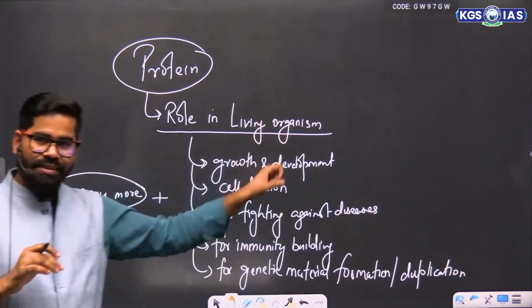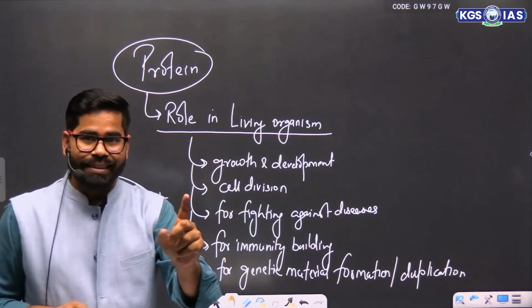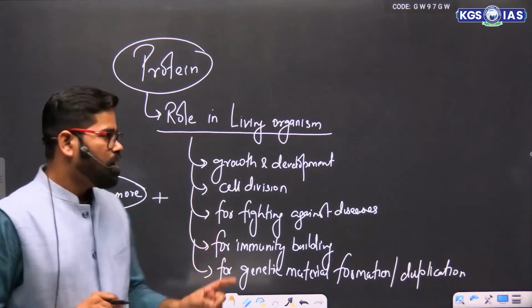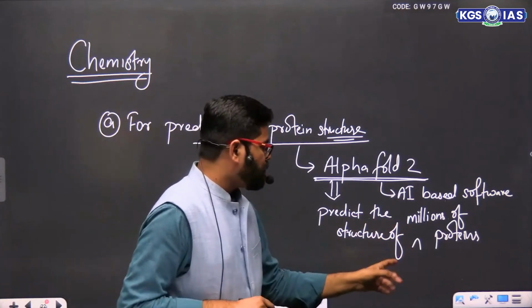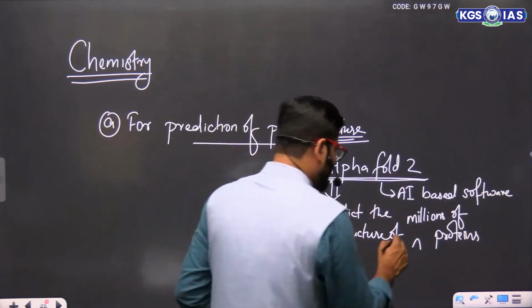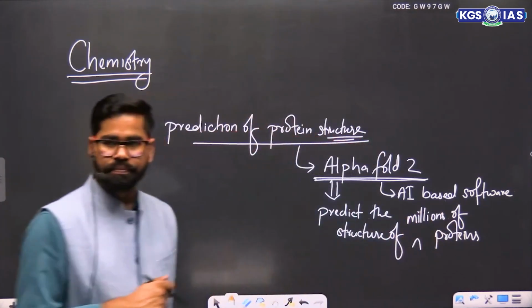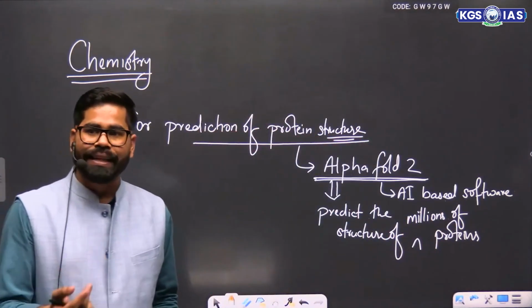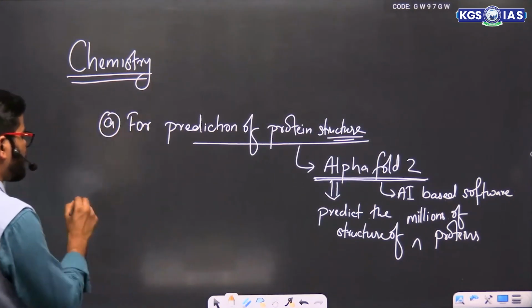So all these things are done via protein, and that's why they have given the Nobel Prize for predicting the structure of millions of proteins. So that is why they have been given this Nobel Prize. Okay. Now, that is one part.